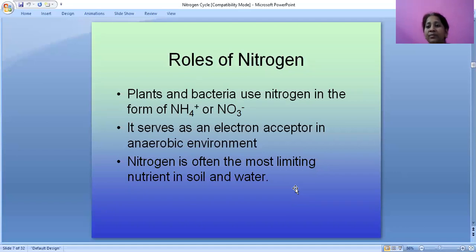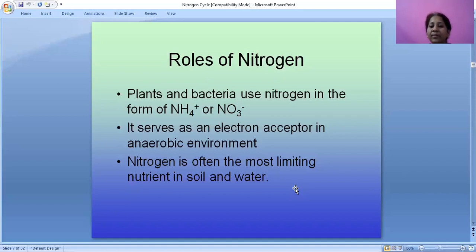What are the roles of nitrogen? Plants and bacteria use nitrogen in the form of ammonium cations or nitrate ions. It serves as an electron acceptor in an anaerobic environment. An anaerobic environment means an environment without oxygen. In that environment, animals and plants do not undergo the respiration process.